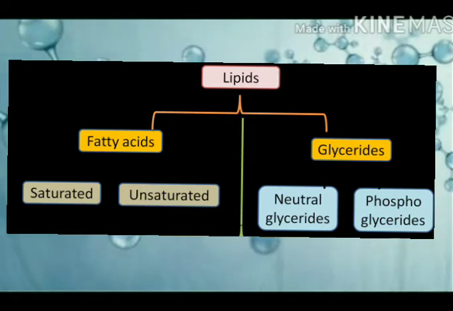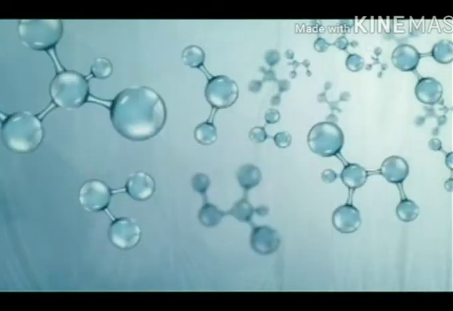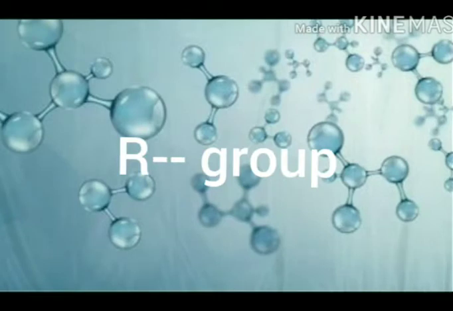A fatty acid has a carboxyl group that is attached to an R group. Shortly before, when I explained amino acids, I told you that among the four groups, one is the R group, which is variable.